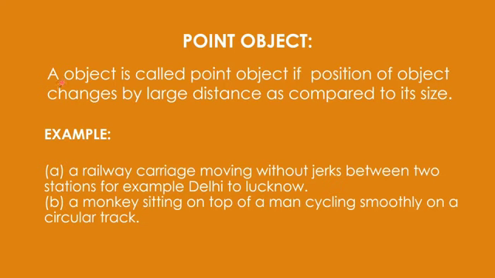So an object is called a point object if its position changes by large distances as compared to its size. So size can be ignored, and we can call that object a point object. If the distance traveled by the body is large as compared to its dimensions, meaning size only, then that object can be termed a point object.